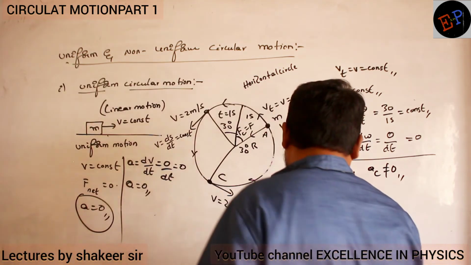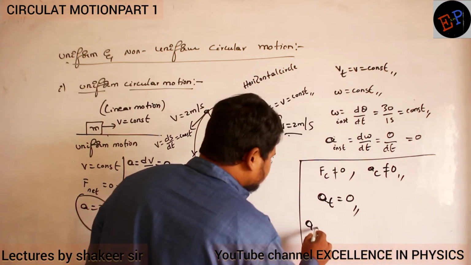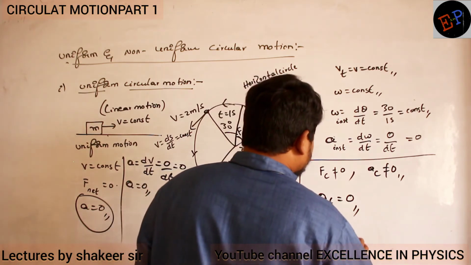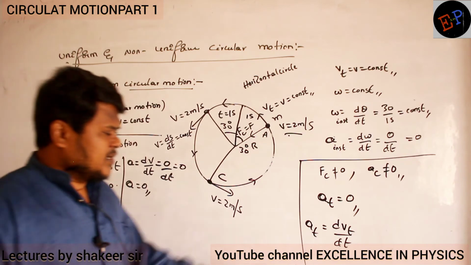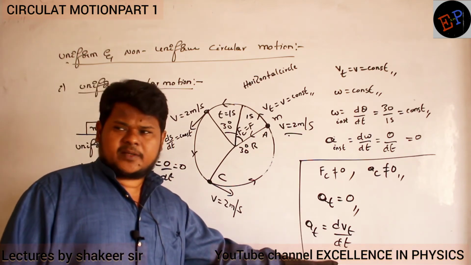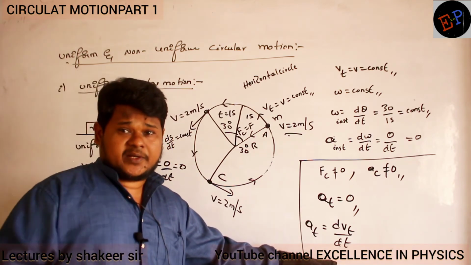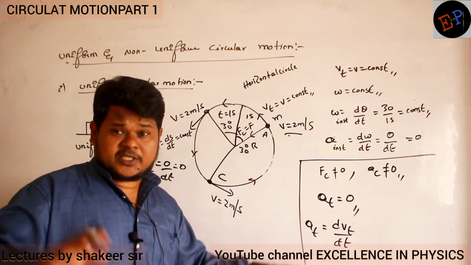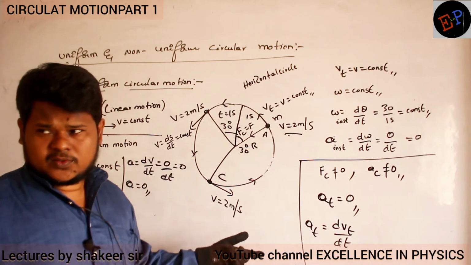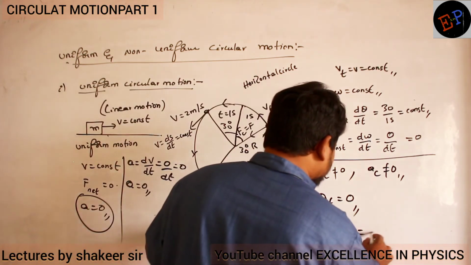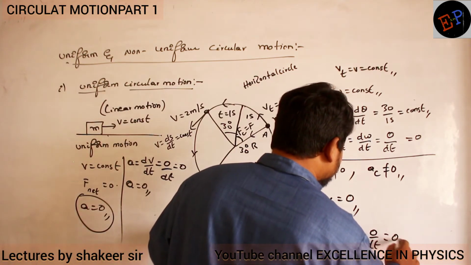So what is the equation for tangential acceleration? It is dvt divided by dt, magnitude wise. vt means tangential speed, dvt means change in tangential speed. Is tangential speed changing? No. So therefore 0 divided by dt, which is 0.